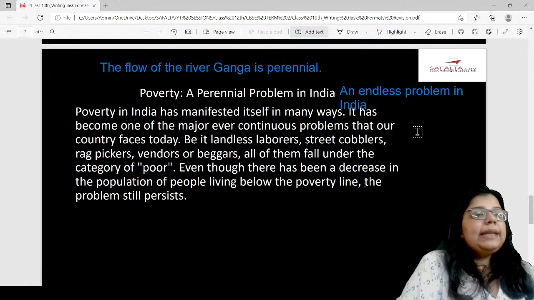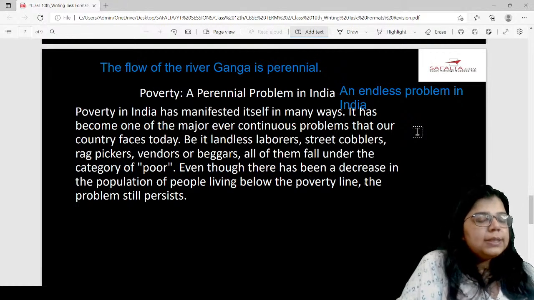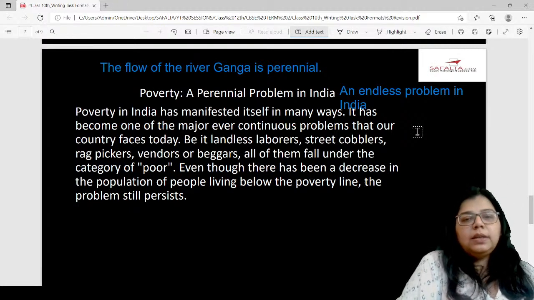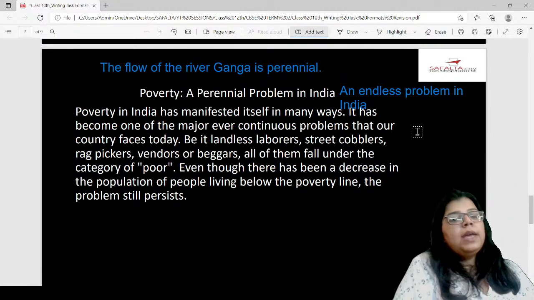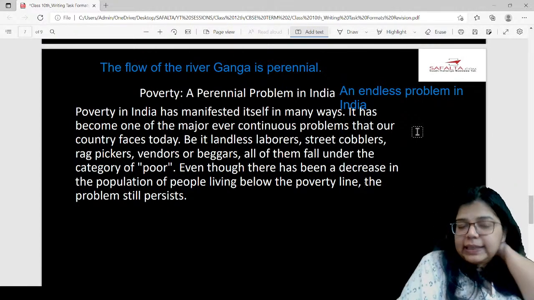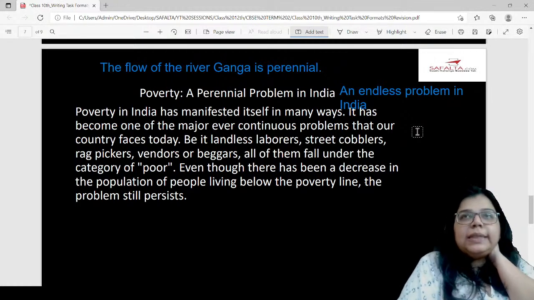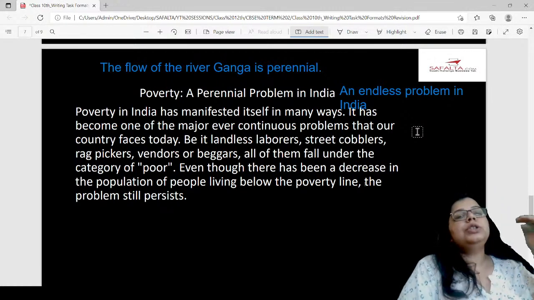Then I've written, be it landless laborers, street cobblers, rag pickers, vendors or beggars, all of them fall under the category of poor. So I'm writing the first paragraph, and in the first paragraph I'm basically mentioning the problem. I'm not doing anything else. It's like an introduction to the problem.